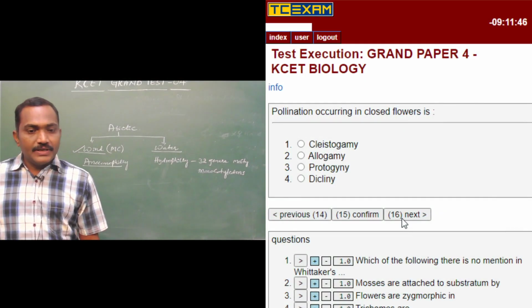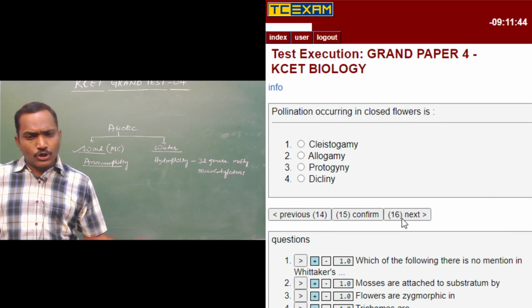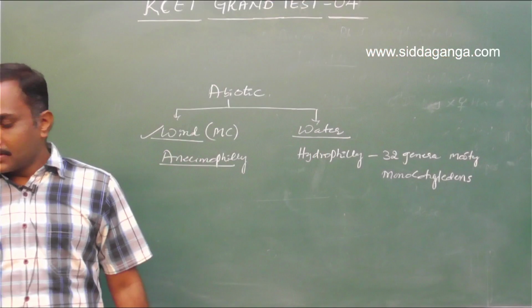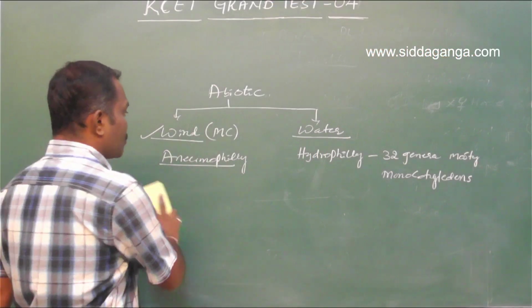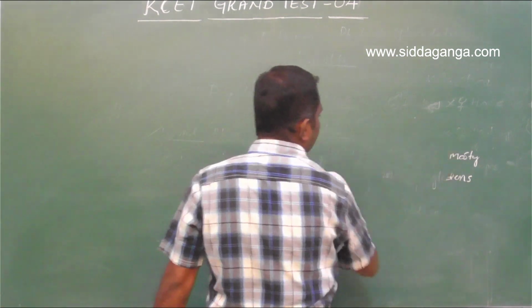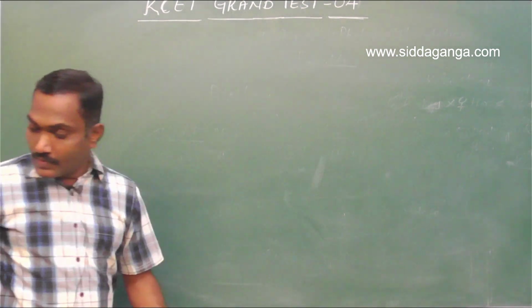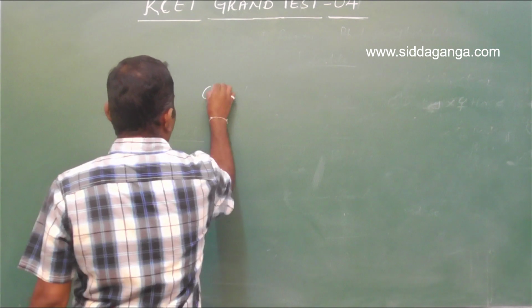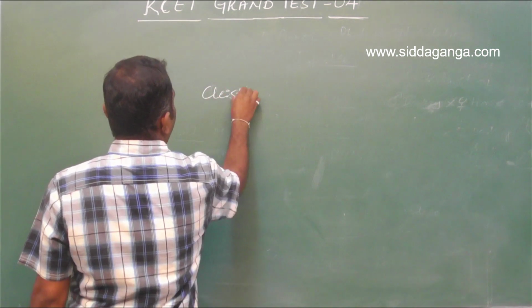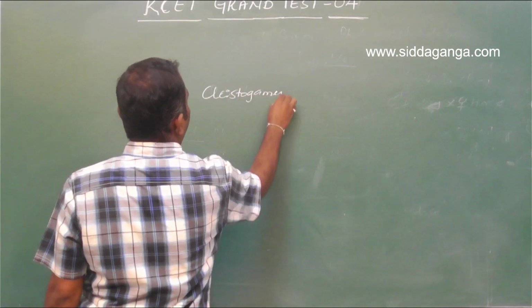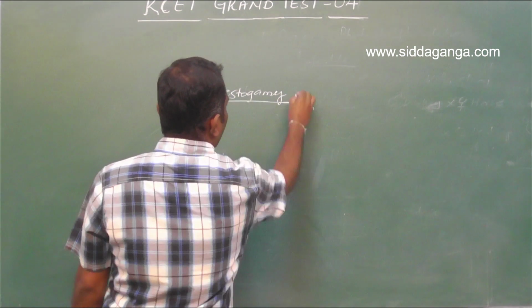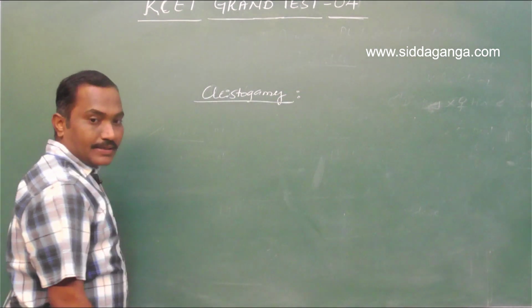Question number 15. Pollination occurring in closed flowers is, the closed flowers are called clistogamous flowers. Clistogamous flowers.